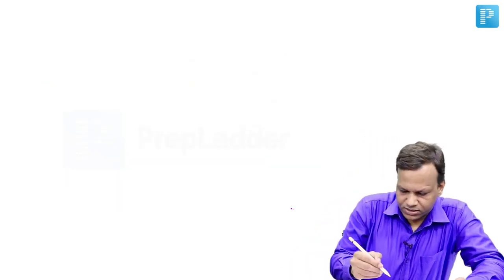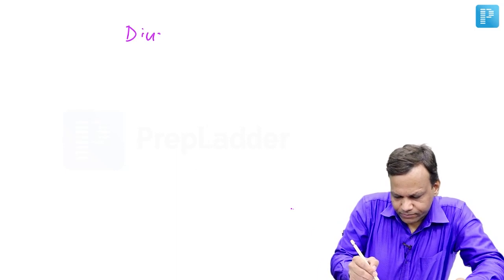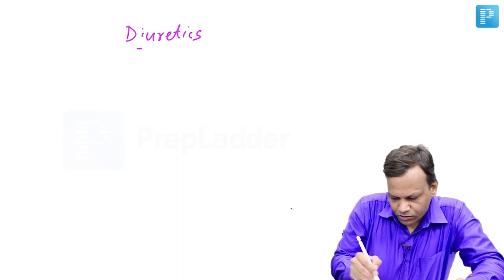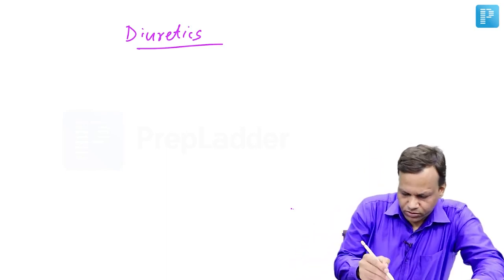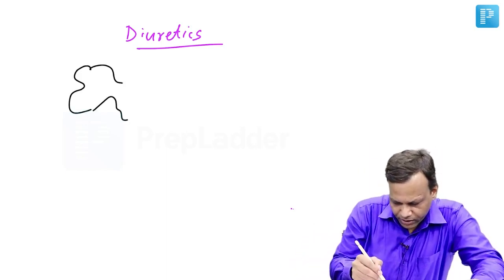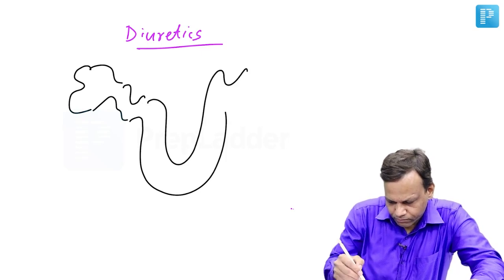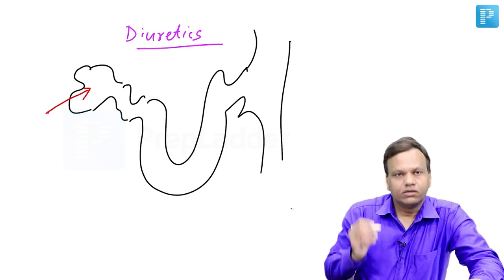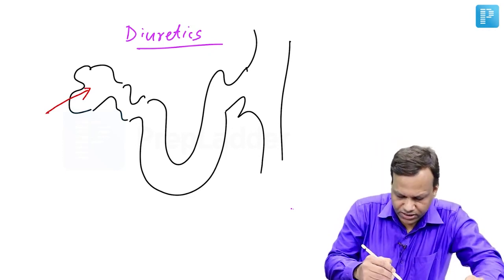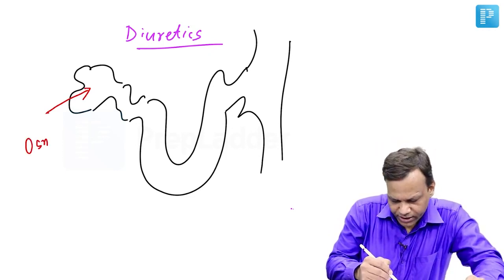Our next topic is diuretics. So diuretics, we can divide them based on their site of action. So if we quickly make a nephron, the diuretics may work on filtration, which is known as osmotic diuretics.